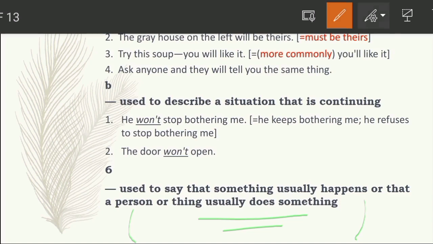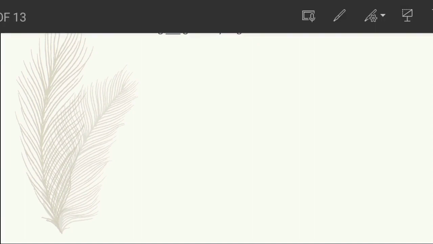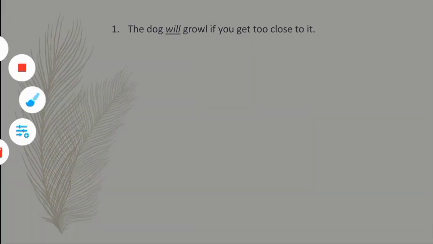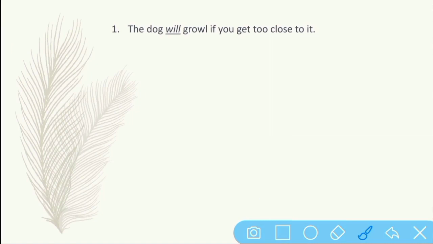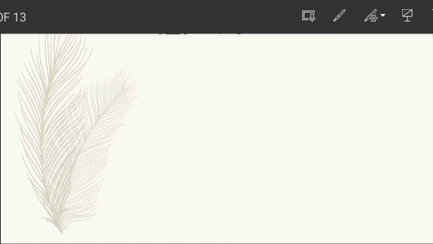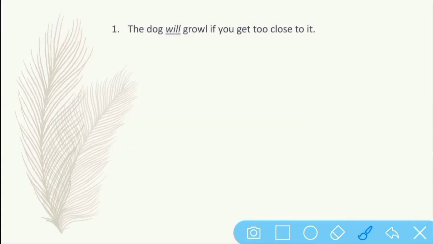Our first example is the dog. The dog will growl if you get too close to it. Here, growl means the low sound produced especially by a dog from its throat. So that is known as growl. The meaning of this sentence is that it's the habit of that dog to growl if you get too close to it. Suppose that there is a dog.